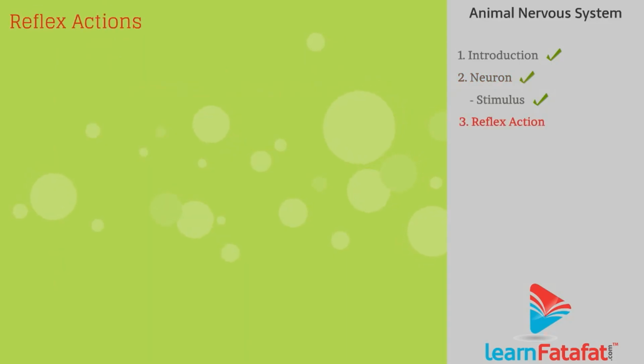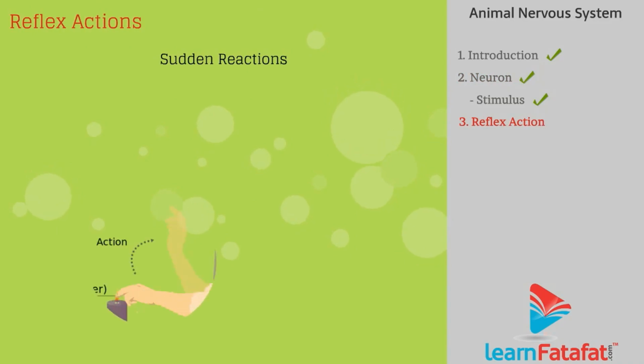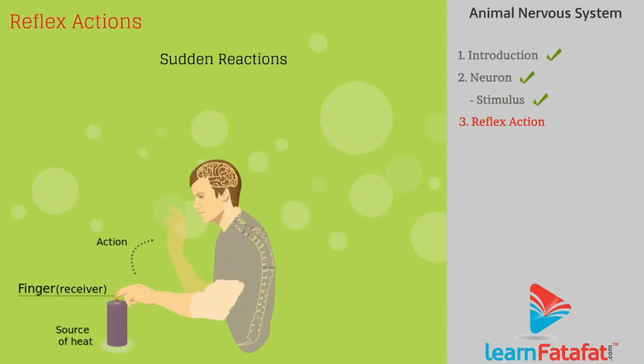Reflex actions. Some reactions are so sudden that they happen without our knowledge. Such types of sudden actions are called reflex actions. For example, accidentally, if any hot object is touched, then immediately our hand gets pulled back.